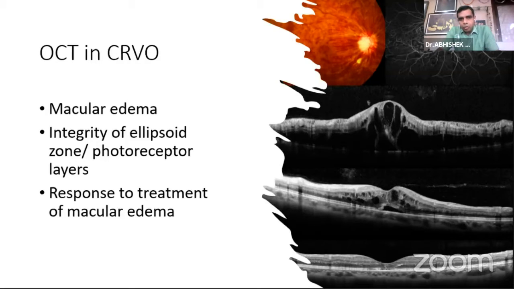But the OCT has become a very important tool for us in the OPD to find out what the prognosis of the case is, because the integrity of the ellipsoid zone and the photoreceptor layer can give you big hints on how the patient will respond to the anti-VEGF therapy. And also, subsequently, response to treatment can be seen on the OCT.